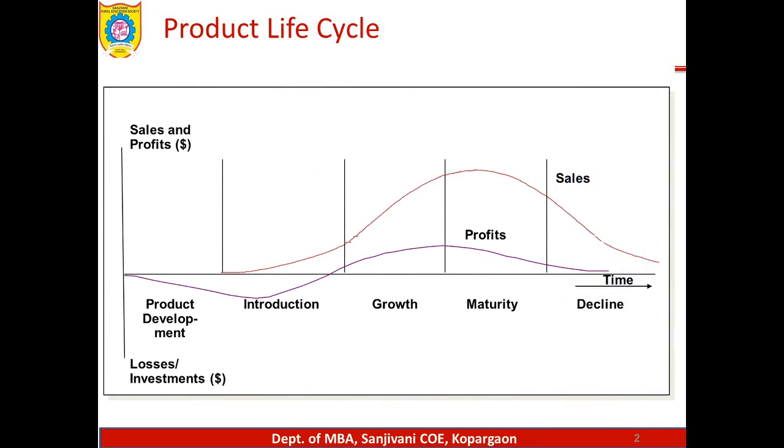This diagram you have seen in some of the marketing books, showing the profits and the various phases of the product life cycle. Every product has to undergo a life cycle. The general stages of the product life cycle are the introduction stage, growth stage, maturity stage, and decline stage.